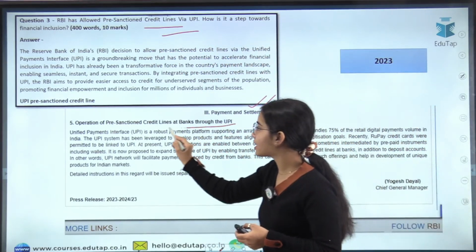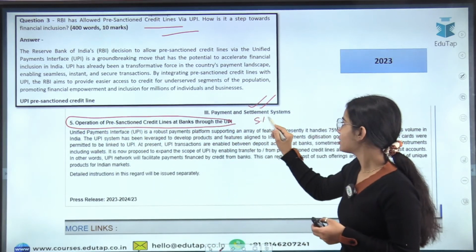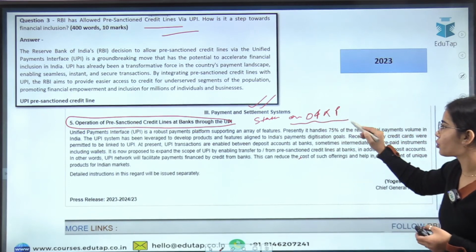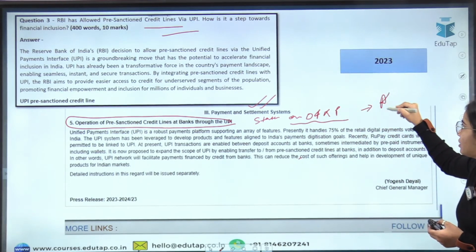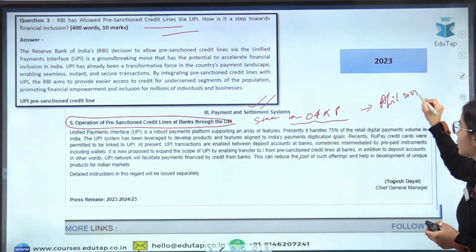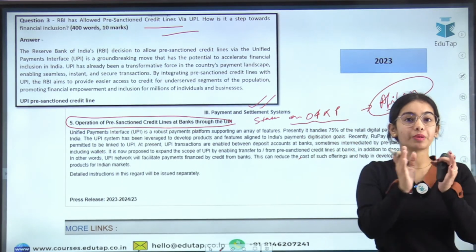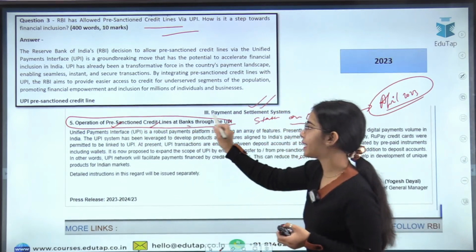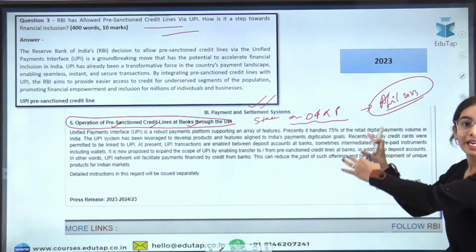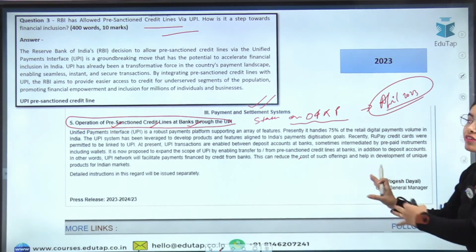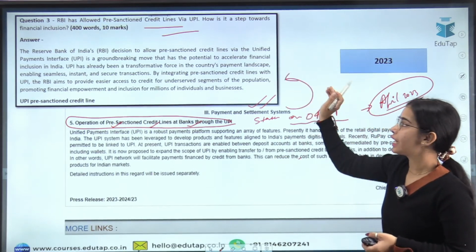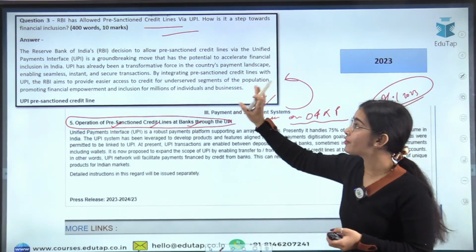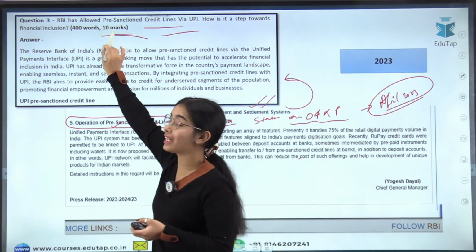Here you can see in the Statement on Developmental and Regulatory Policies document of April 2023 that was released in the RBI press release, there was direct mention of the operation of the pre-sanctioned credit line at the banks through UPI, and here the important points were given that you could have used in your answer, and from here the question was framed. This was a very important question of 10 marks.